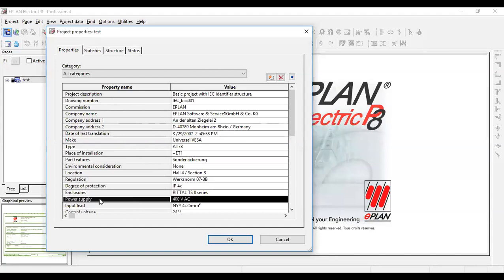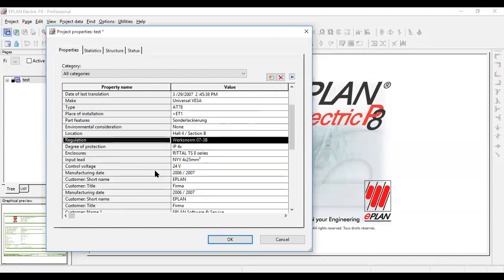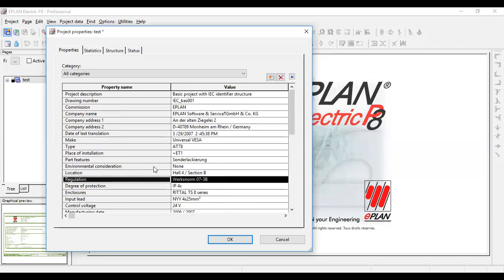Let's say in our organization, power supply is not required, so power supply as a property is not required. Then we can remove that property from here. You see the delete button is here. We can remove that power property from this project list, so it does not pop up in our plot.